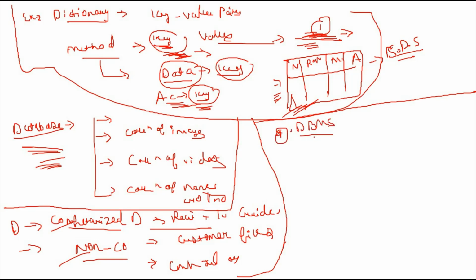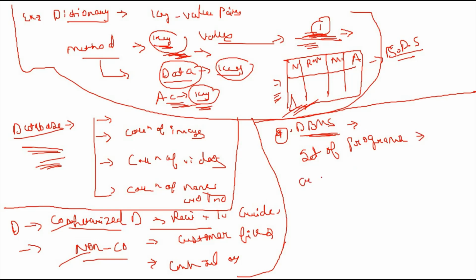The last part of the first topic: a DBMS is an integrated set of programs used to create and maintain a database. One important point I have to mention is that a DBMS is a set of programs used to create and maintain the database.